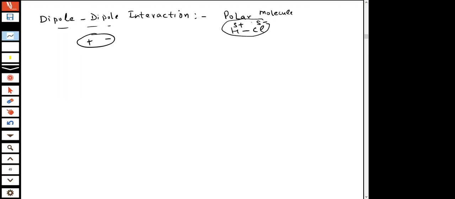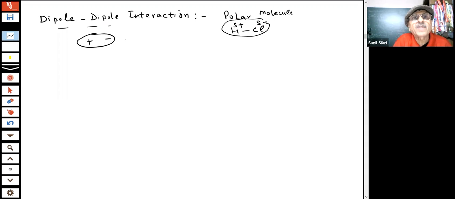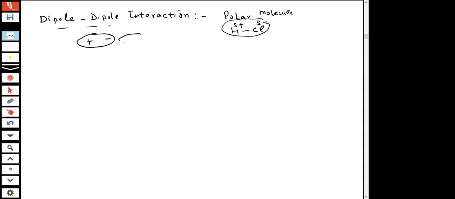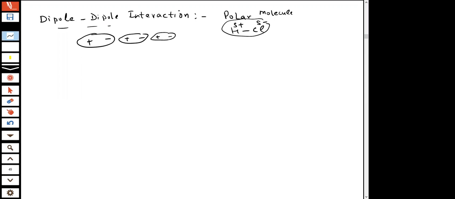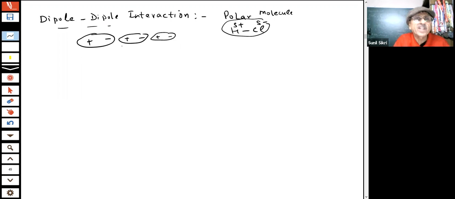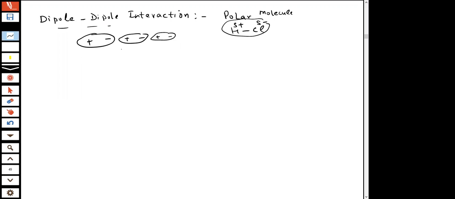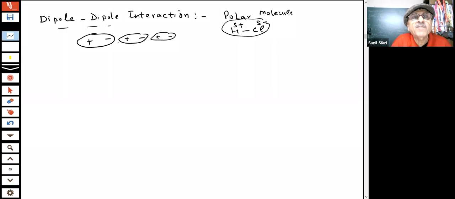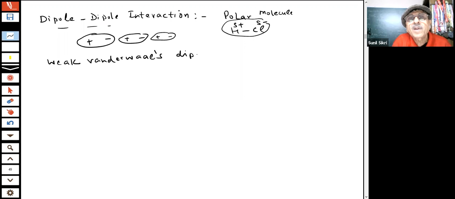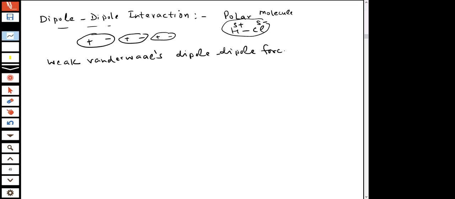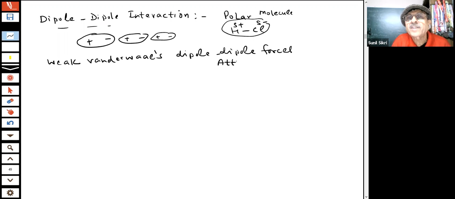If you have a large number of such molecules, what will happen? Positive, negative, and then positive, negative again. Very large numbers of such molecules are there, so there is an attractive force between them. There is an interaction between them. What type of force is this? This is also called weak van der Waals dipole forces. These are also attractive, students.